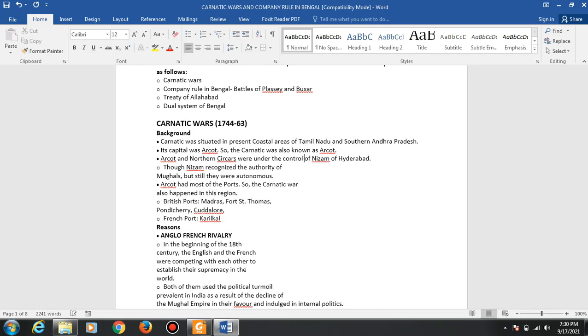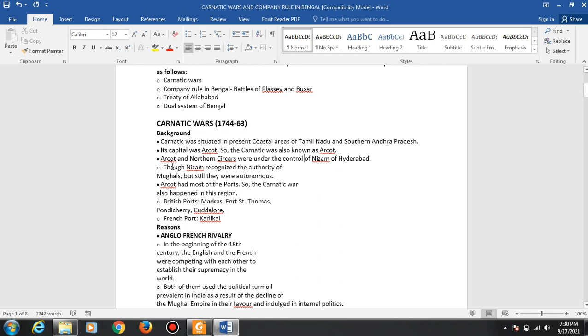At that time, when the British came to India in the mid 18th century, the Mughals were the rulers in India. The Mughal dynasty was the biggest ruling power. After Babur, then Humayun, Akbar, then Jahangir and Shah Jahan. So the Mughal dynasty was the biggest ruler at that time.